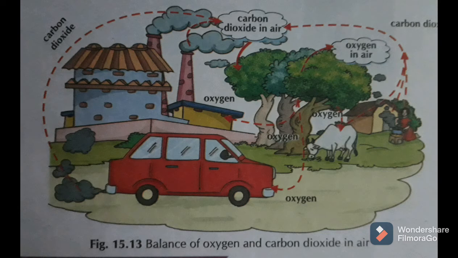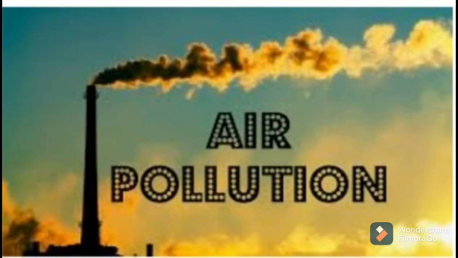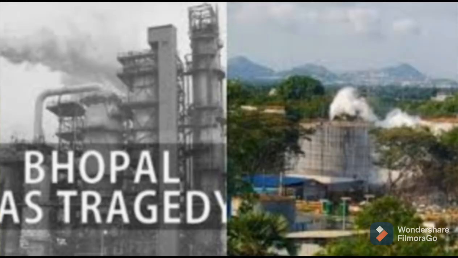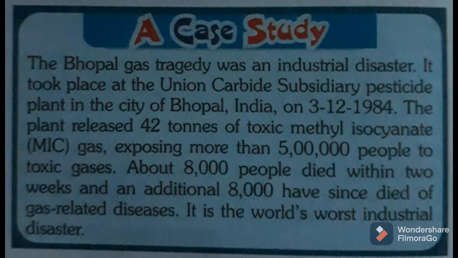Then I want to tell you some extra information related to this. In my previous video lecture we studied air pollution. Have you heard about the Bhopal gas tragedy? The Bhopal gas tragedy was an industrial disaster. It took place at the Union Carbide subsidiary pesticide plant in the city of Bhopal, India, on 3rd December 1984. The plant released 42 tons of toxic methyl isocyanate gas.